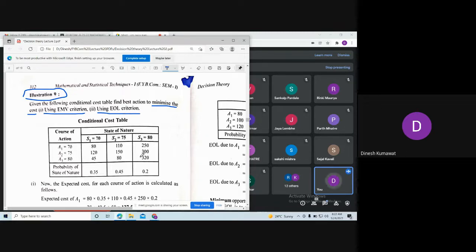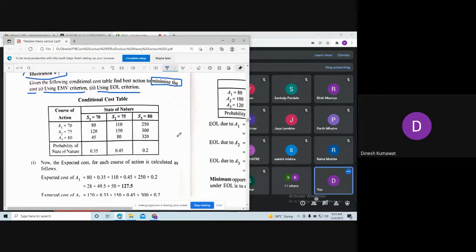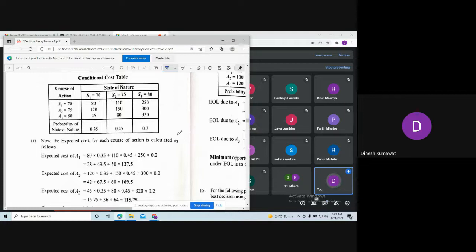Now observe, here they ask us to minimize the cost, which means what? Among the last column, which value we are going to select, maximum or minimum one? Minimum. Minimum value, because we want to minimize the cost. So last column में हम minimum value select करेंगे for minimizing the cost.